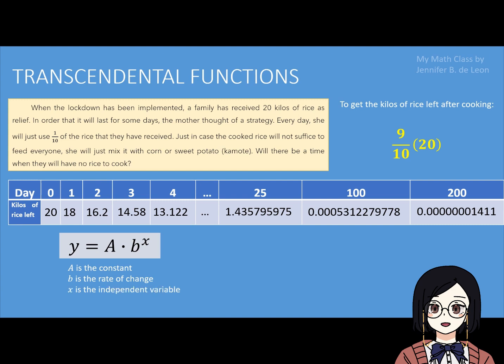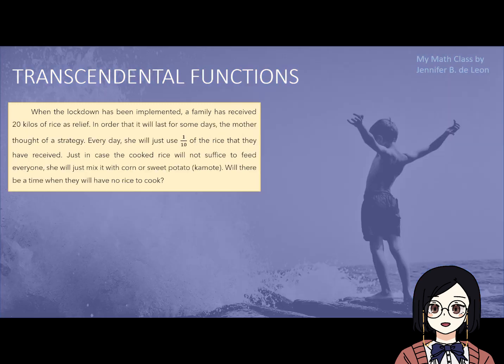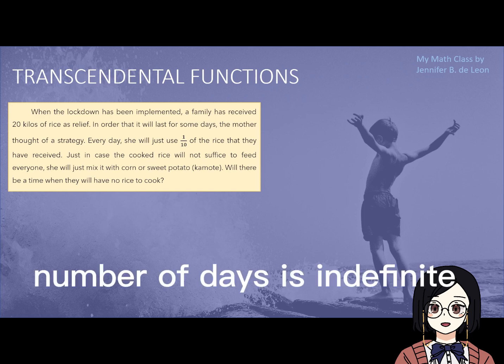With this, we can have our working equation as y equals 20 times 9 over 10 raised to x. Since we are asked to find out if there will be a time that the family has no more rice, it implies that the time is indefinite.